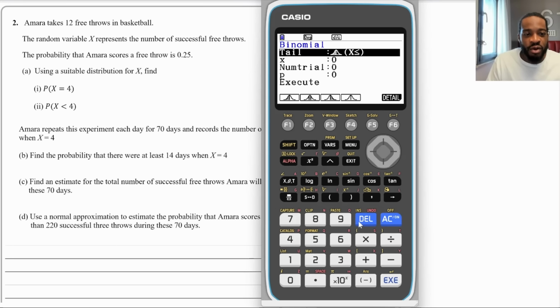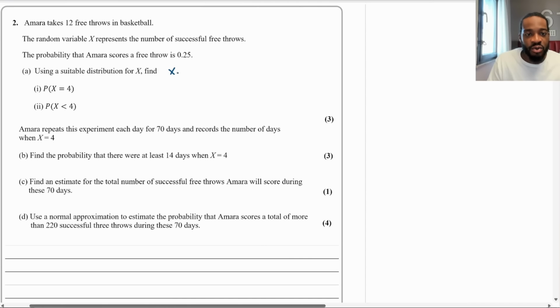So let's write what we're dealing with, actually. I just realized that's probably the best thing to do right here. So we're going to say X is binomially distributed, right? X is the number of successful free throws. The sample size is 12, n, and then p is 0.25, okay? So we're going to use that to work out what these probabilities are.